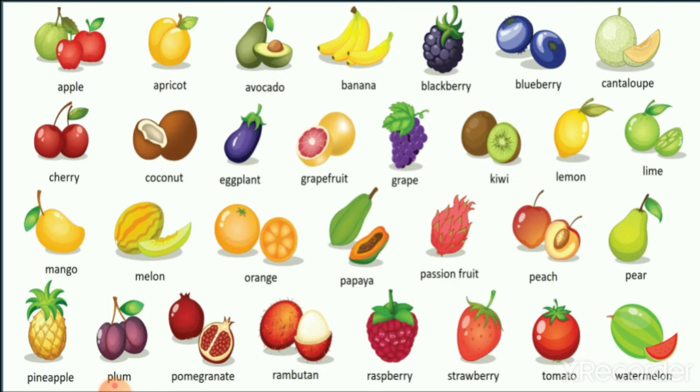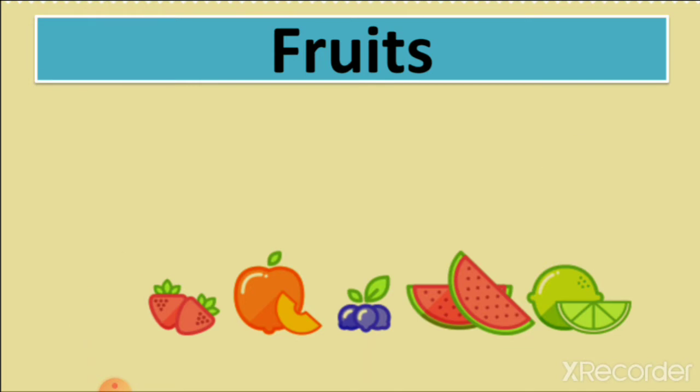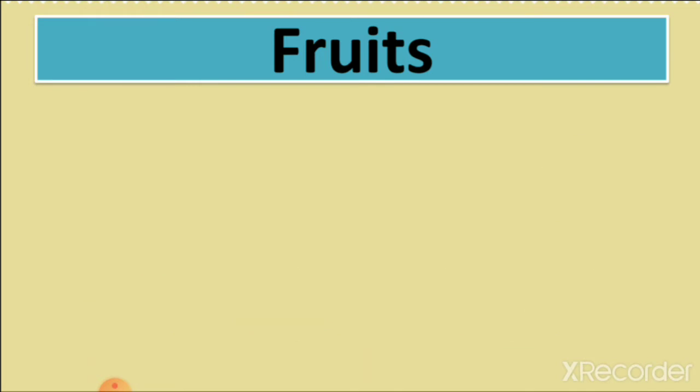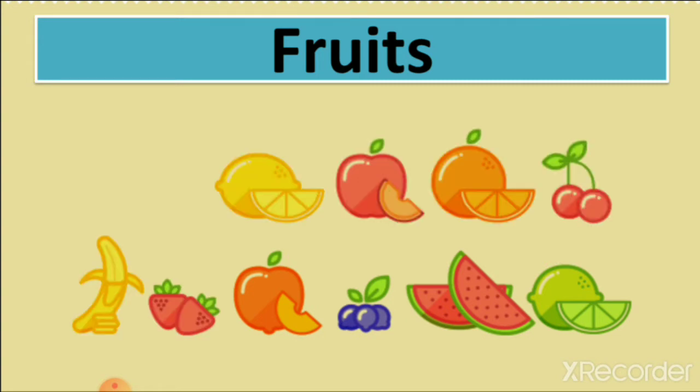You can see eggplant also in this picture because it is a fruit of the plant. So here are some fruits which we eat. Some are available in our country and some are not, but most of the fruits are now available in our country. These fruits we eat, and we also add them in dishes to flavor.